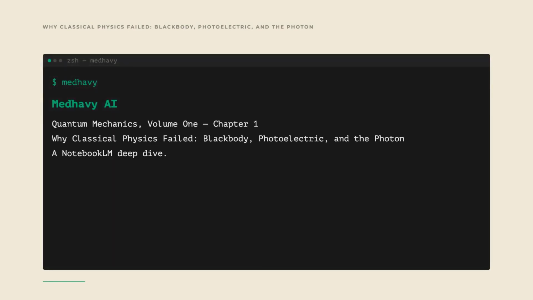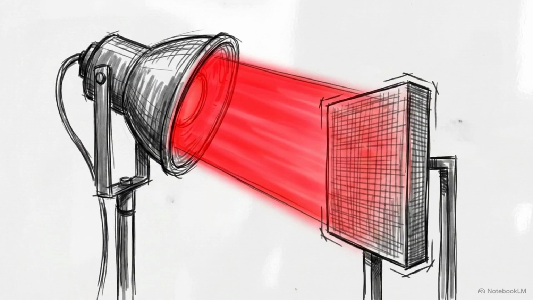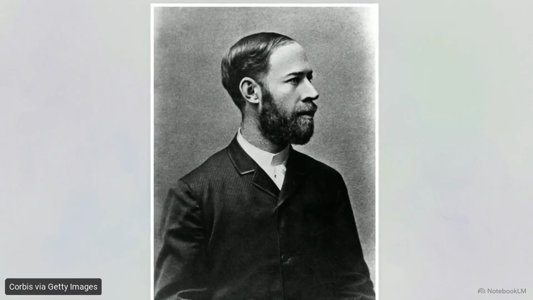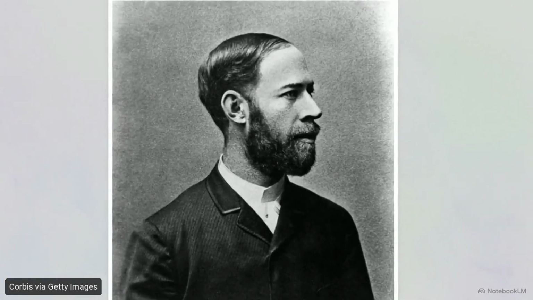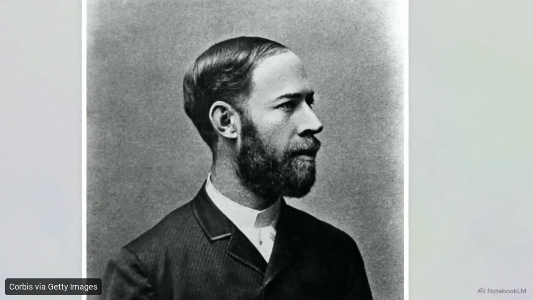In this deep dive, we unpack why classical physics failed: blackbody, photoelectric, and the photon, Chapter 1 of Quantum Mechanics, Volume 1. Let's get into it. If you shine a blindingly bright red arc lamp onto a piece of sodium metal, absolutely nothing happens. But the moment you switch to a very dim ultraviolet light, the metal instantly starts sparking, ejecting electrons.